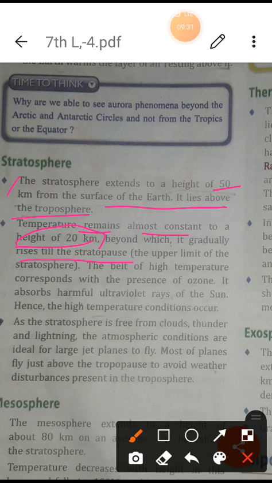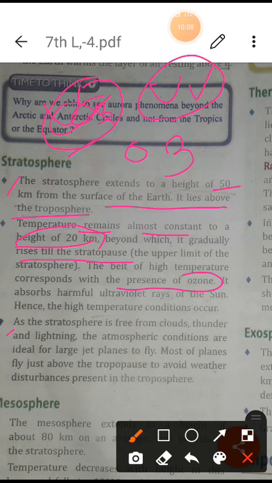Afterwards, it also has the presence of ozone, O3, the most important layer, which helps in various ways. Actually, the ozone absorbs whatever ultraviolet rays, the UV rays, are coming. Nowadays you can understand that we are harming the ozone layer by different activities, so it is harmful for us.